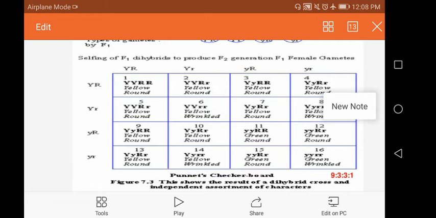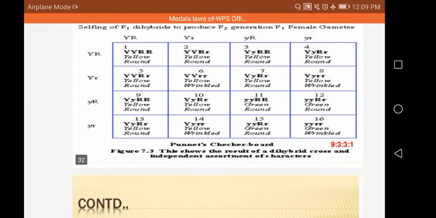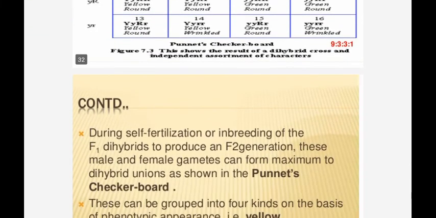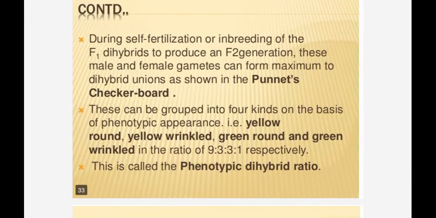So each allele gets separated and assorted independently in the F2 generation.